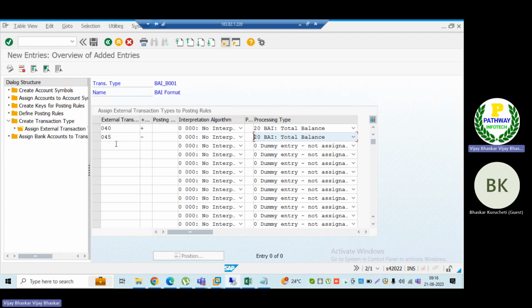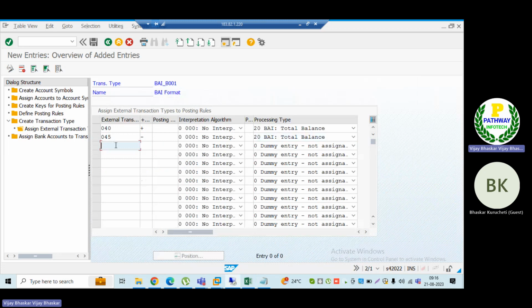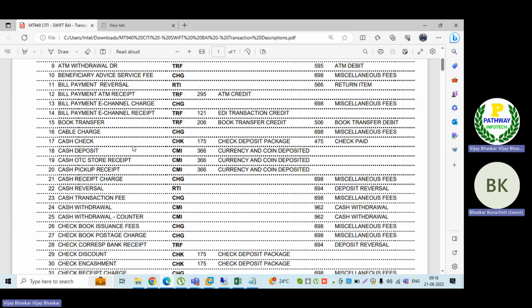Now let's say 40 and 45, sir. You can see in the file, 40, 45. Now let me map 40, 45. Now for payments, let us see the master file, what it is having.